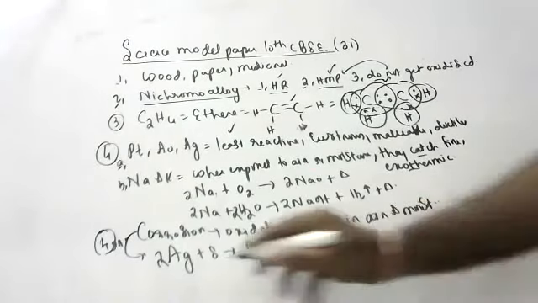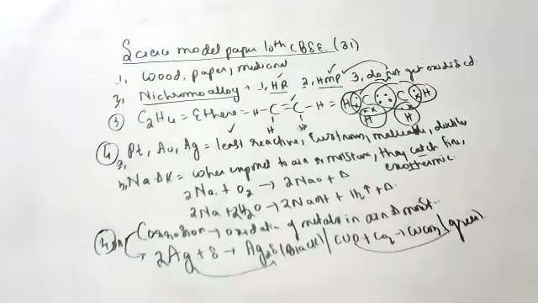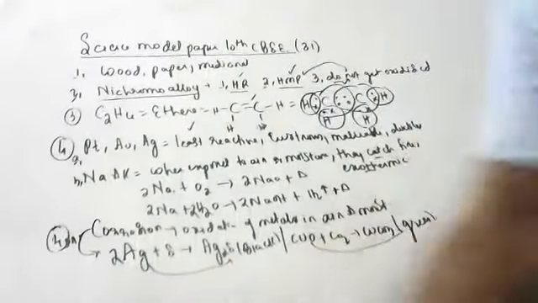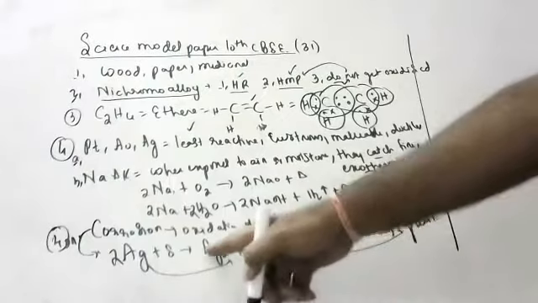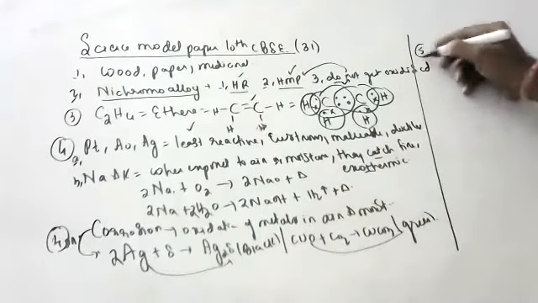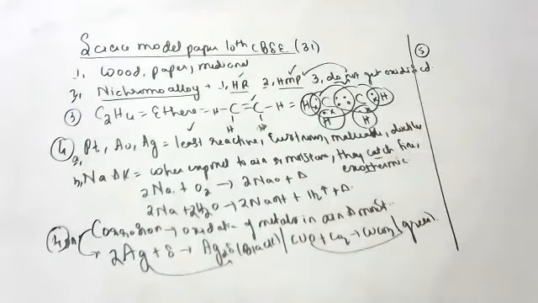This is corrosion. What is corrosion, children? Corrosion means oxidation of metals in presence of air and moisture. Try to understand, children, how you are writing. One reaction is also compulsory. You should write it, children. If you don't write the reaction, I am not going to give you even 1 mark.